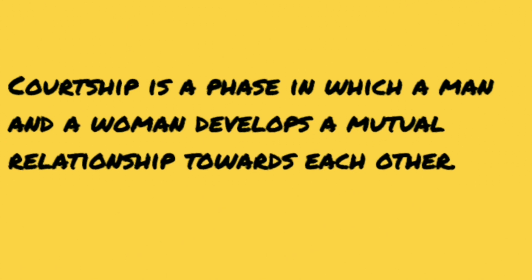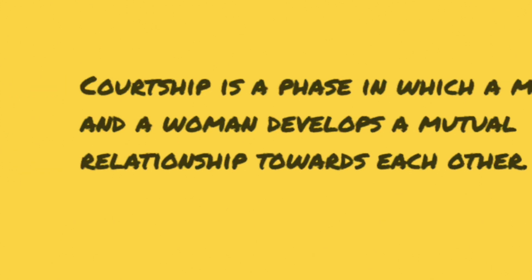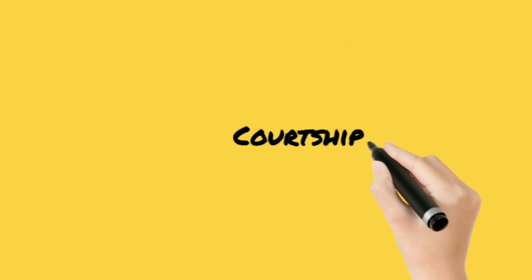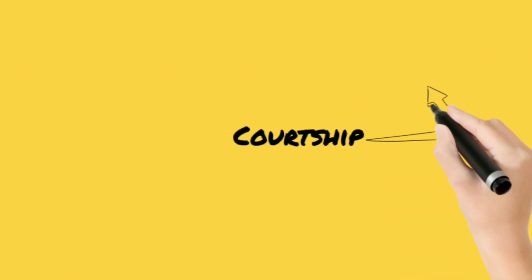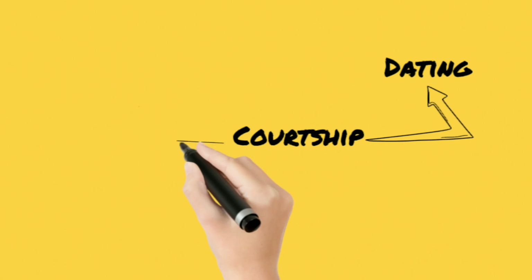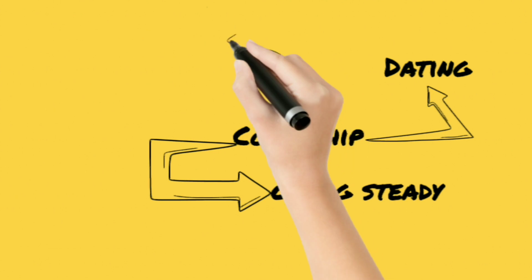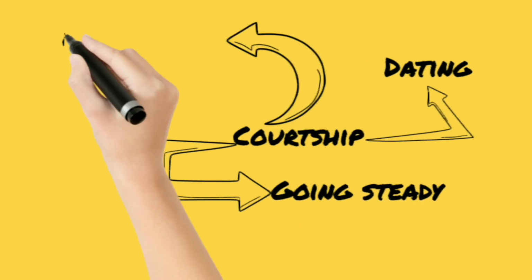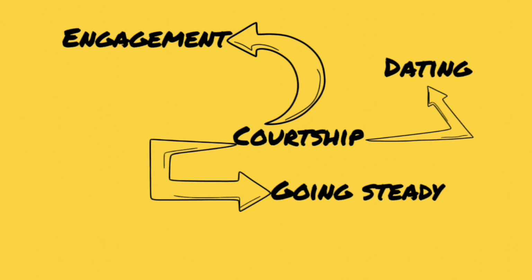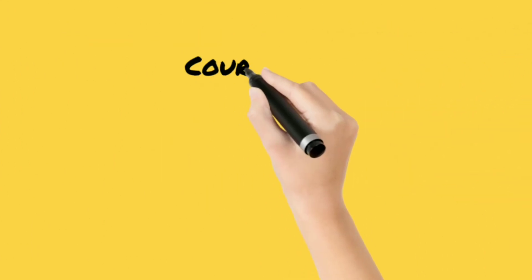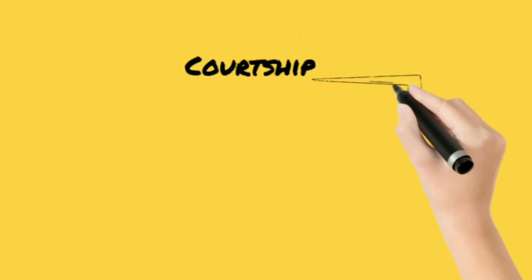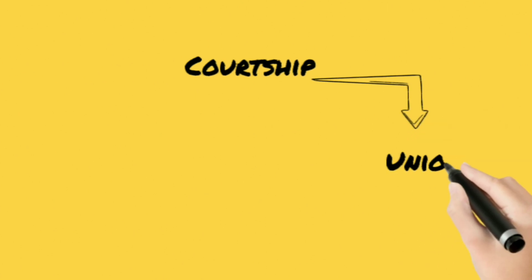So, courtship is basically a phase in which a man and a woman develop some mutual relationship towards each other. And the three main stages of courtship are dating, going steady, and the engagement stage. Right? So from these three stages in courtship, the next step is really to form a union and then begin your family, right? So today's focus is unions. We are focusing on unions today.